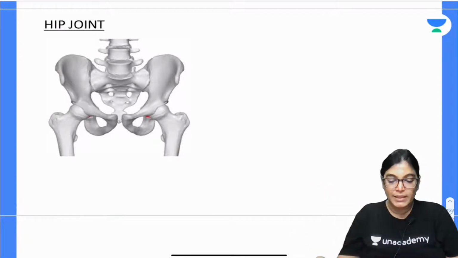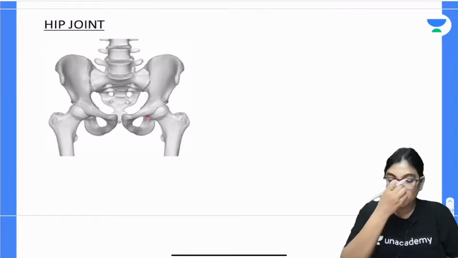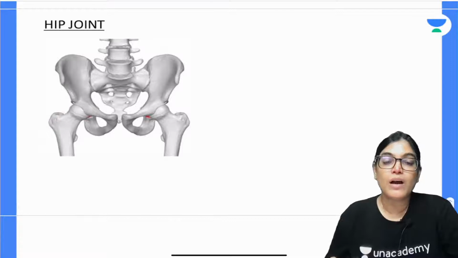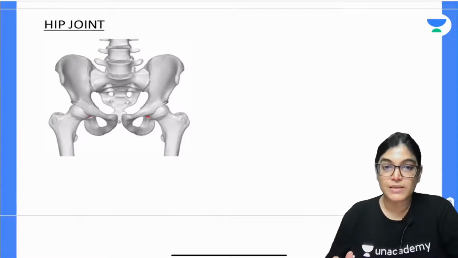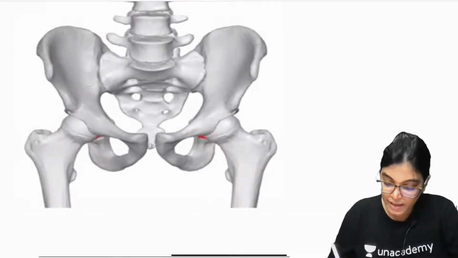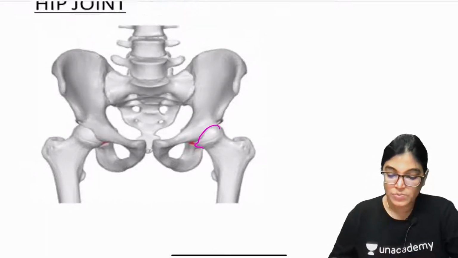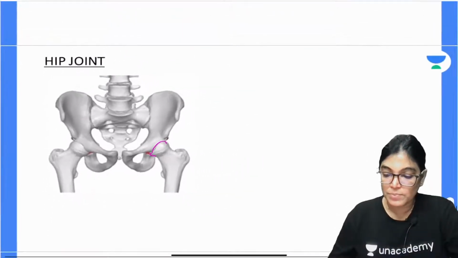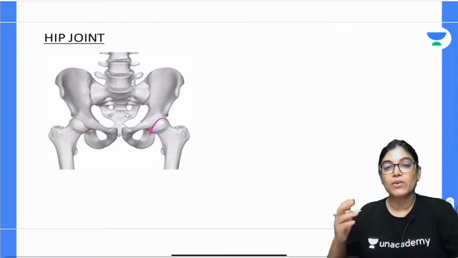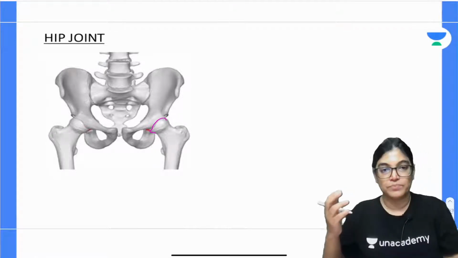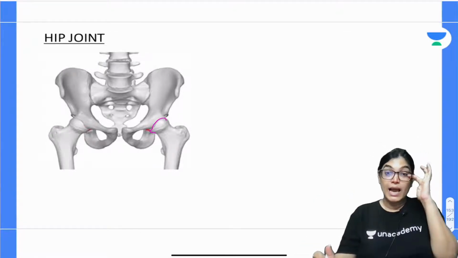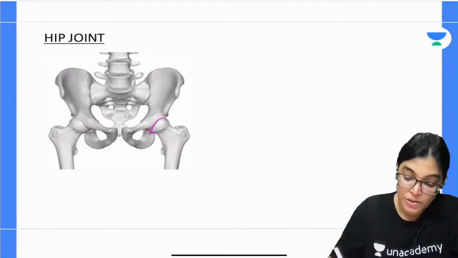Hip joint, you can appreciate here. We have an articulation of the head of the femur in the acetabular cavity. You can see the head of the femur articulating inside the acetabular cavity, and it is a stable joint. Why? Because the acetabular cavity is deep enough to accommodate the head of the femur.